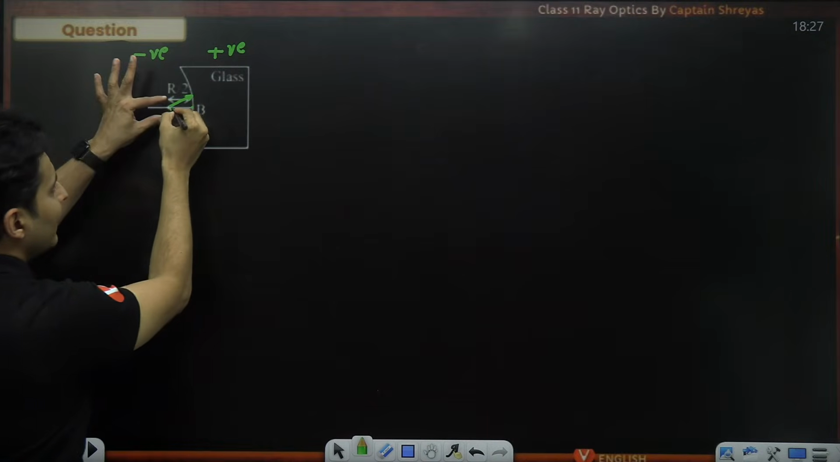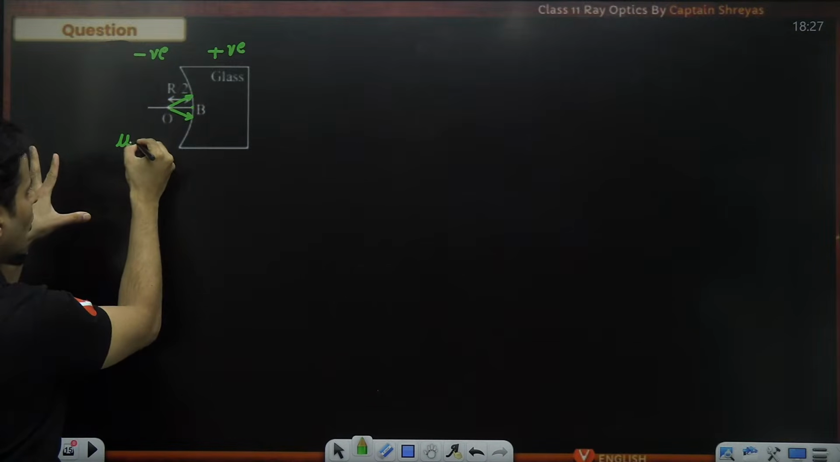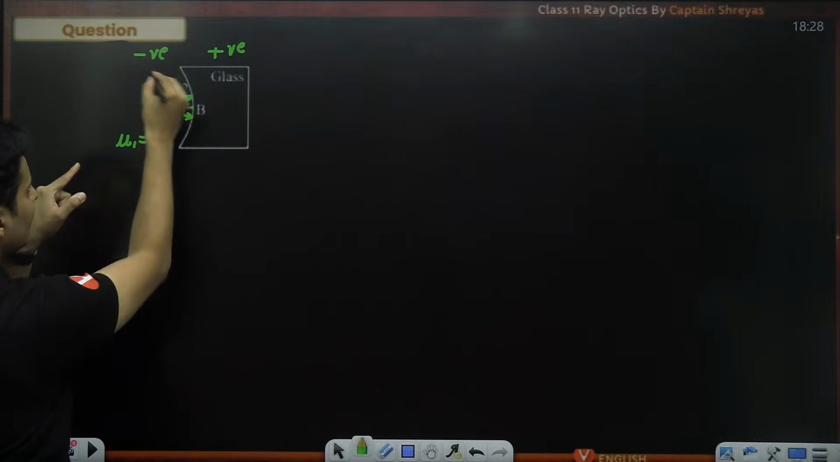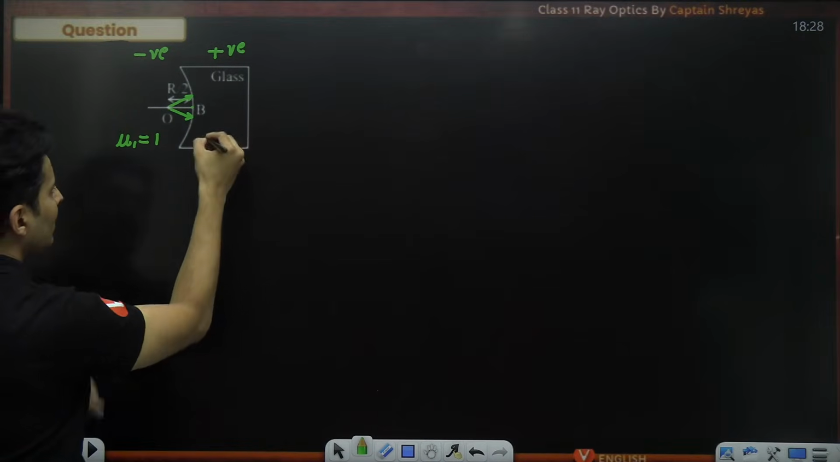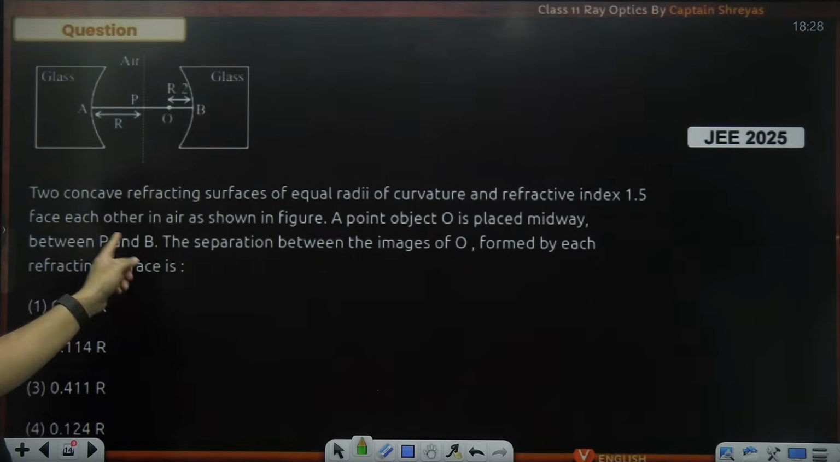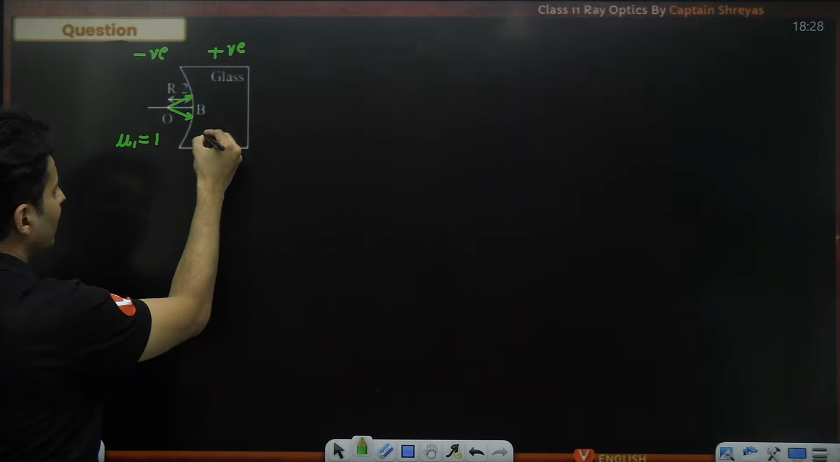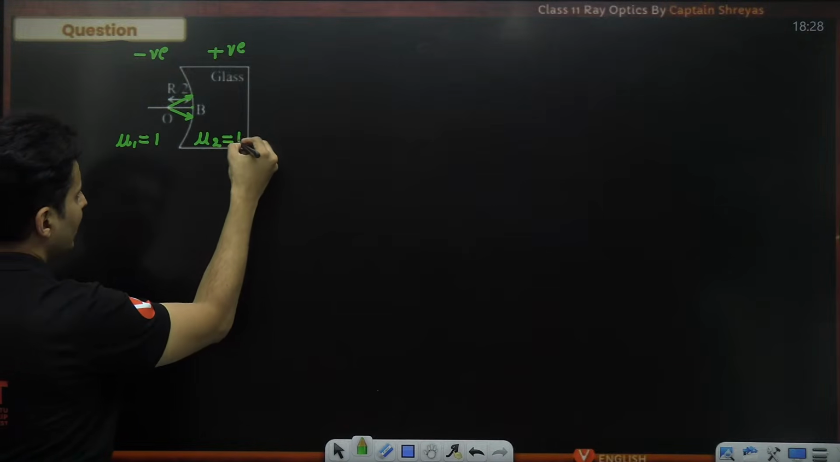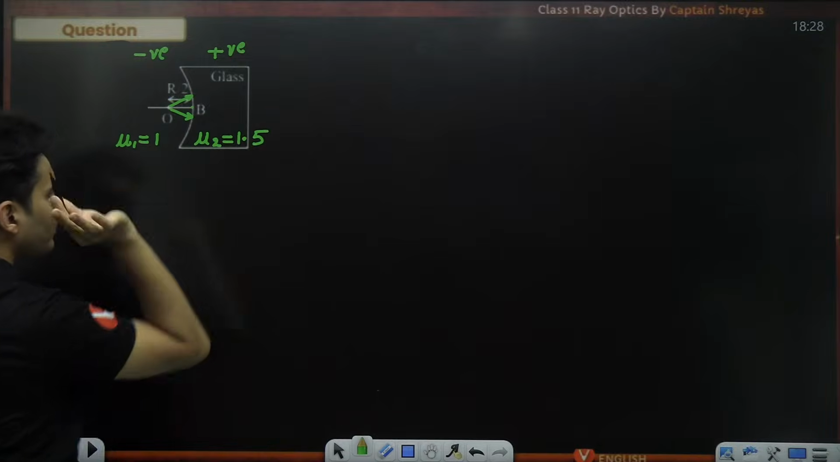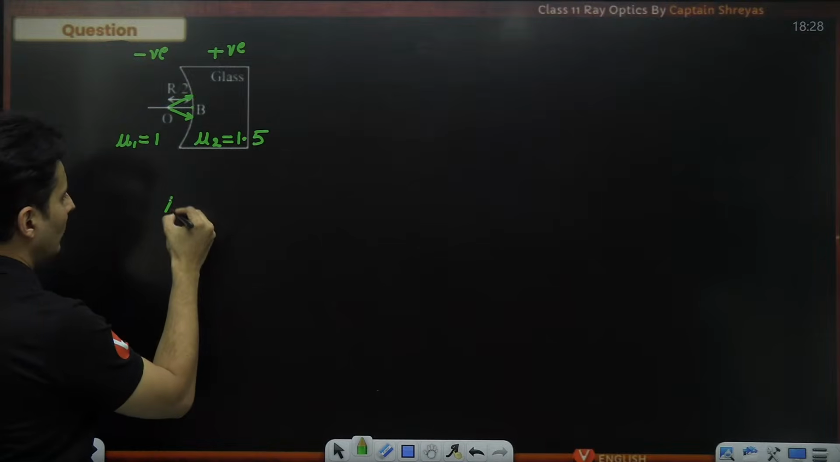So this is where the incident rays are. So mu1, the first medium is this one. This is air, so it will be 1. This is glass. I think they would have given refractive index of the glass is 1.5. So this is the second medium. So mu2 is basically 1.5. That's about it. So let's start solving.